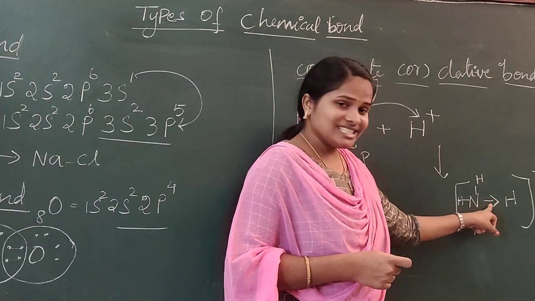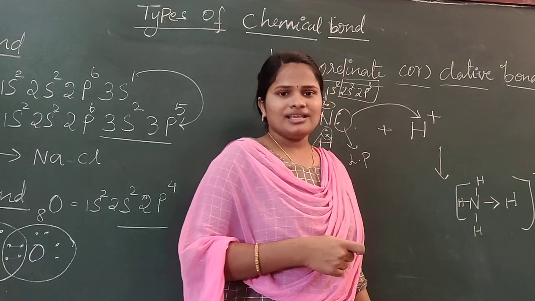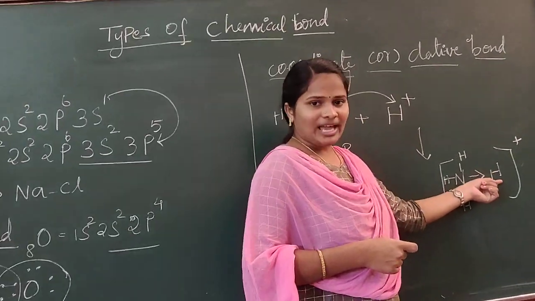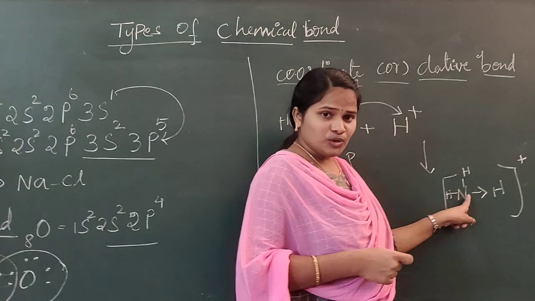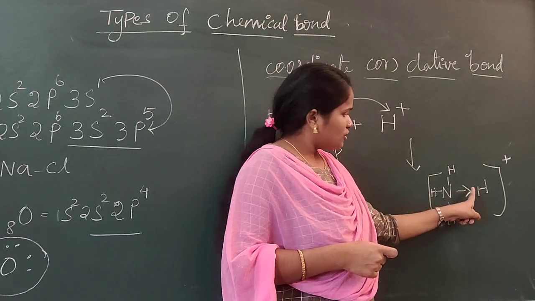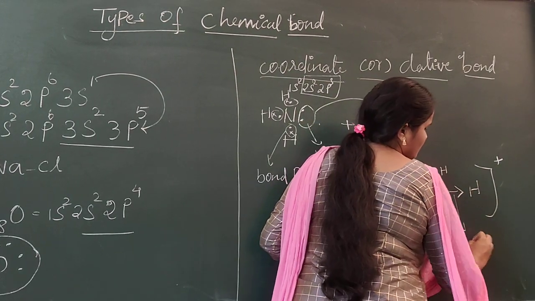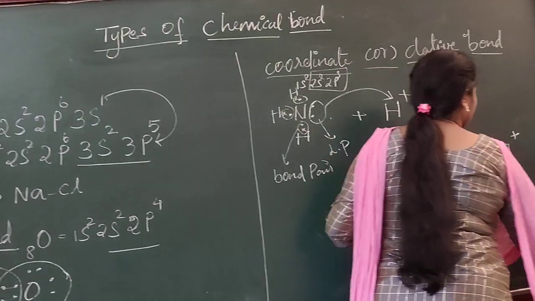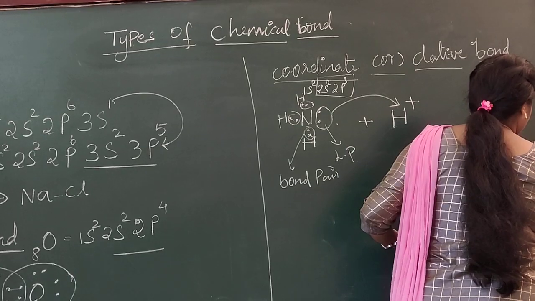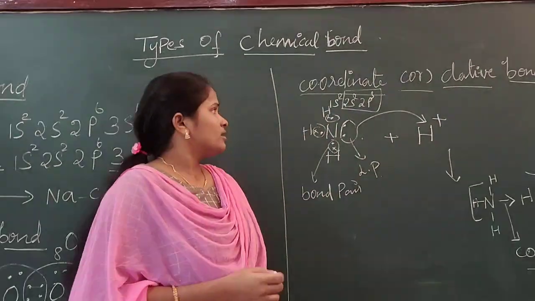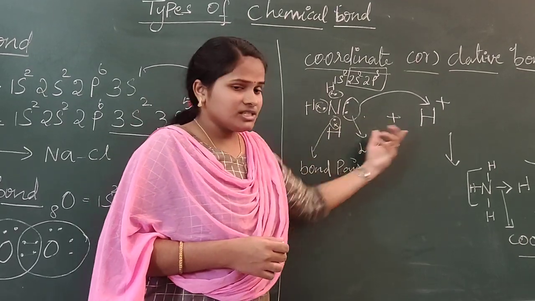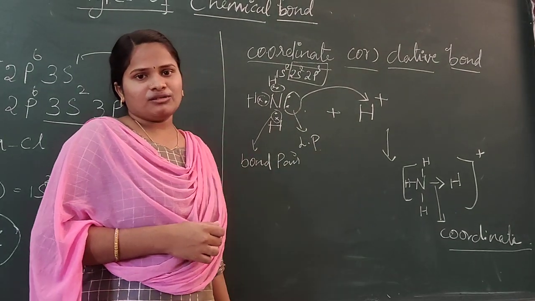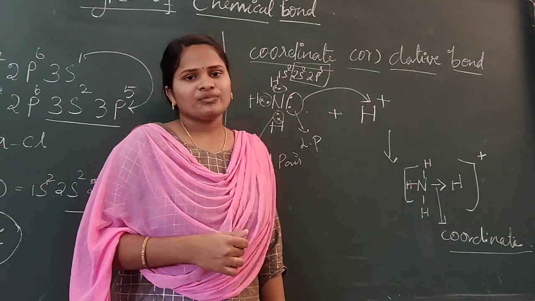See, here I have drawn this arrow mark. This indicates that this is the coordinate bond. Why am I using this arrow mark? This should always point towards the acceptor. It starts from the donor and should point towards the acceptor. So this bond indicates that it is a coordinate or dative bond. Now you have understood the two species we need to form a coordinate bond. One should donate the pair of electrons, another should accept the pair of electrons. So between these two it will form a coordinate bond.